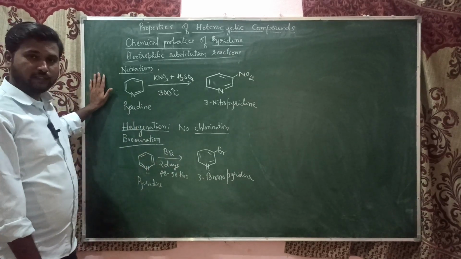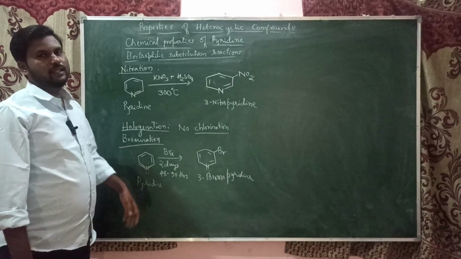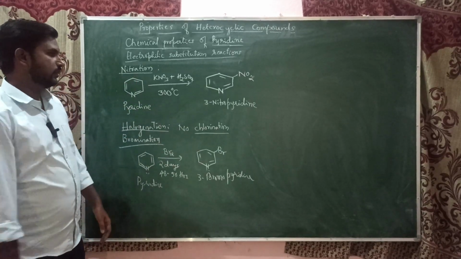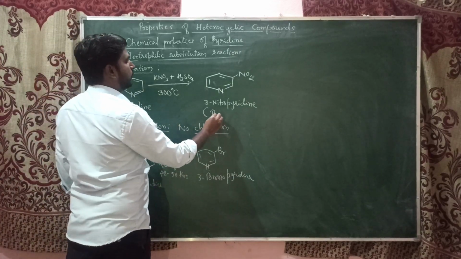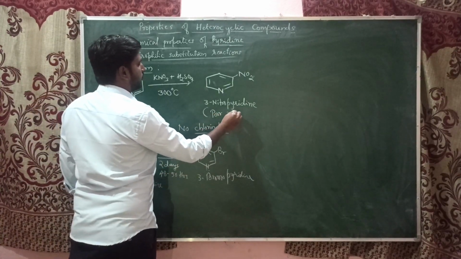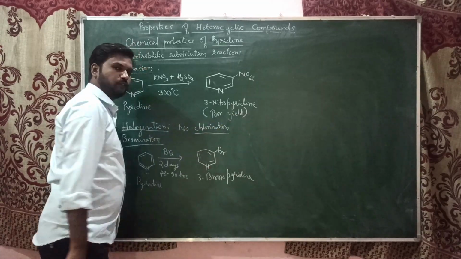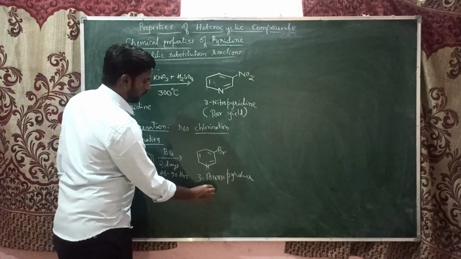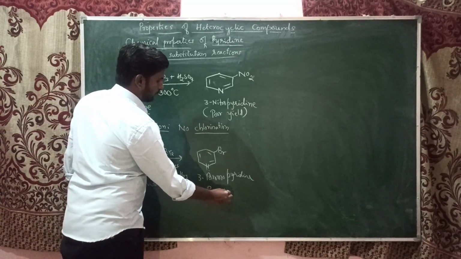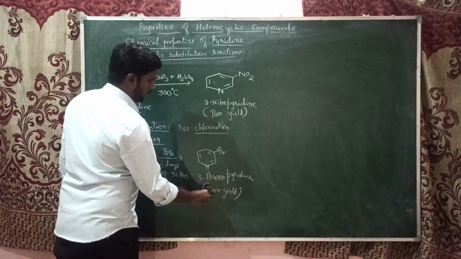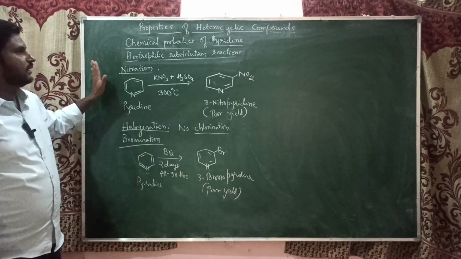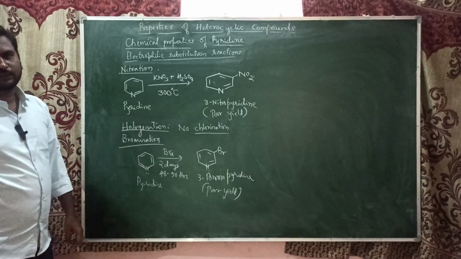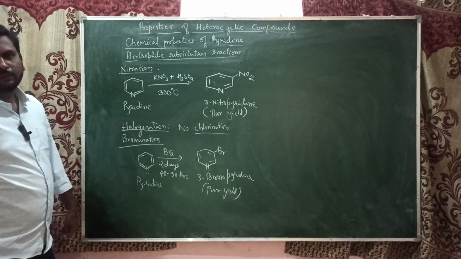But though the reaction takes place, the yield of the reaction is very poor. Whether in nitration or in bromination, the yield will be very poor, at maximum around 30 to 40%. Here also poor yield, there also poor yield, because it is not suitable. Pyridine is not easily, or not suitably, undergoing this electrophilic substitution. These reactions are not suitable for pyridine.